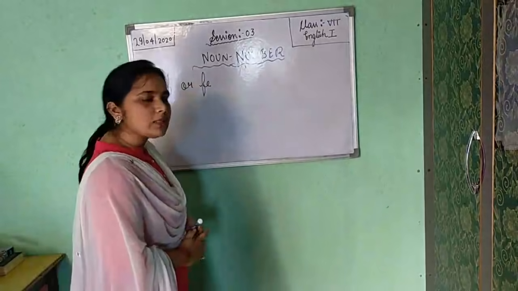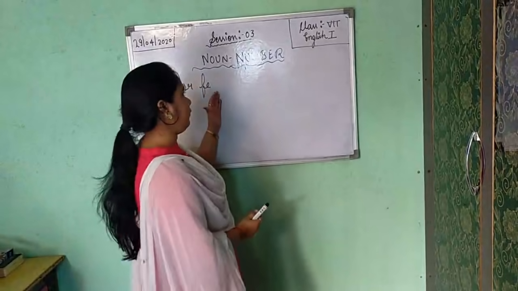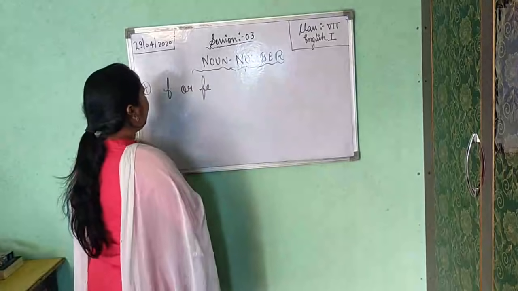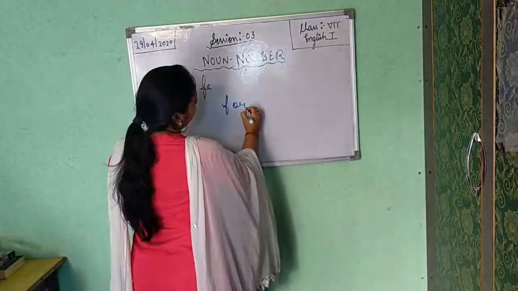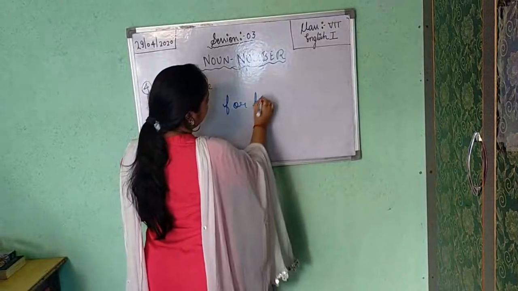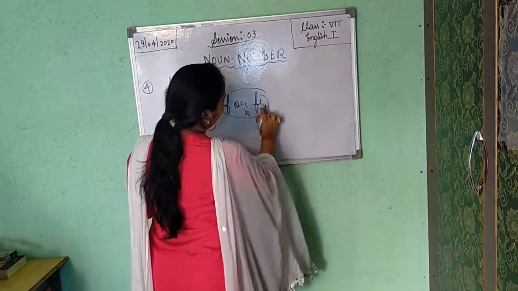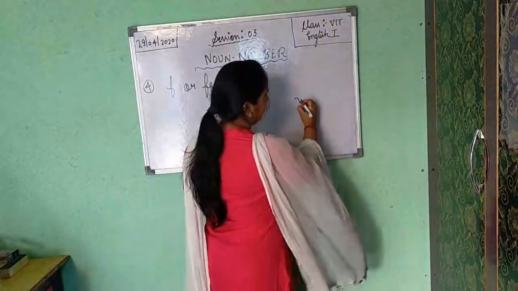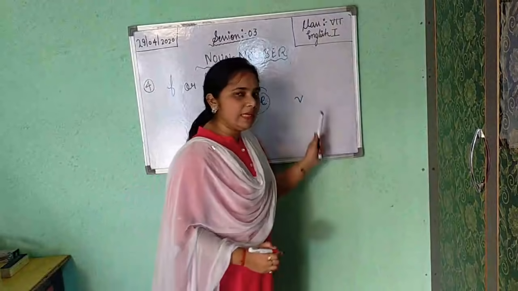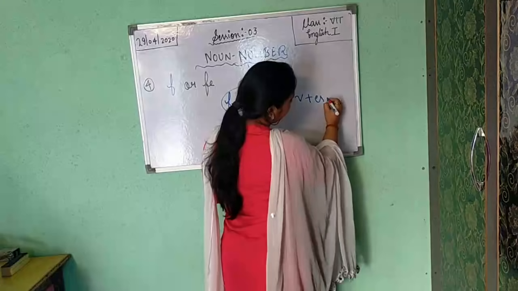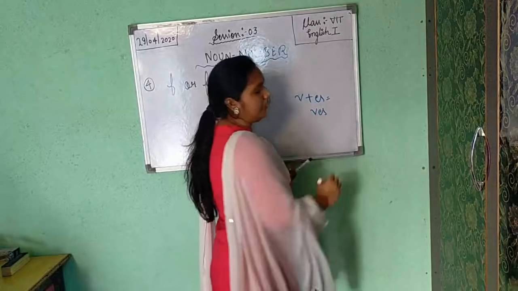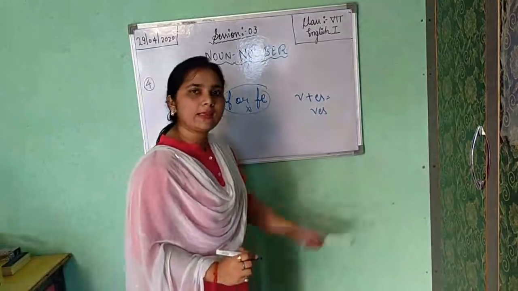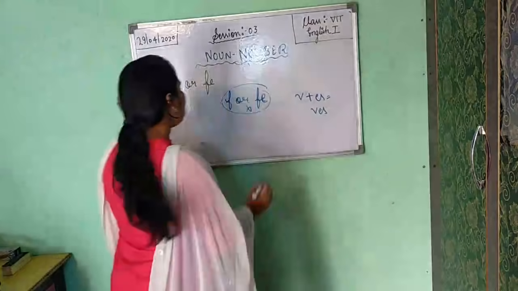Okay, if in the last of the word you are getting F or FE, then while making plural number, this F or FE we will not write. At the place of F or FE we will write V, and after writing this V we will add ES. So combined we will add VES if we are getting F or FE in the last of any singular number. Okay, for example,